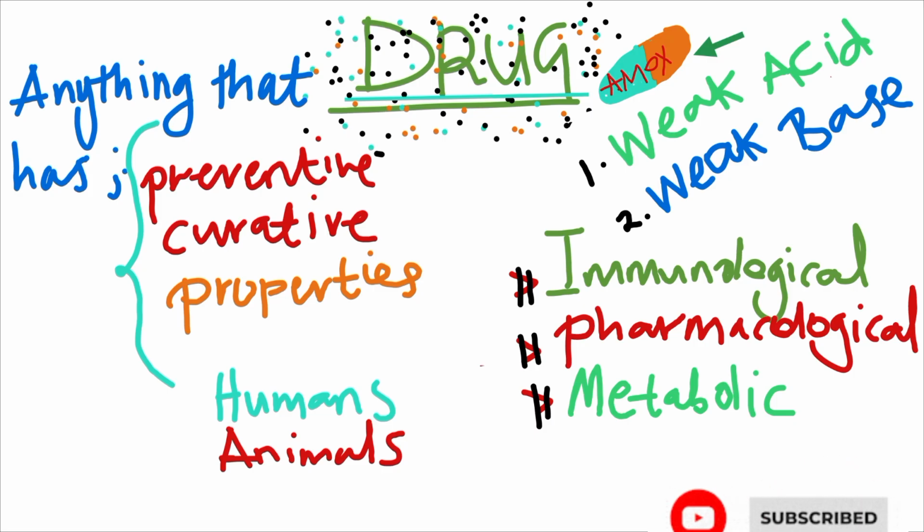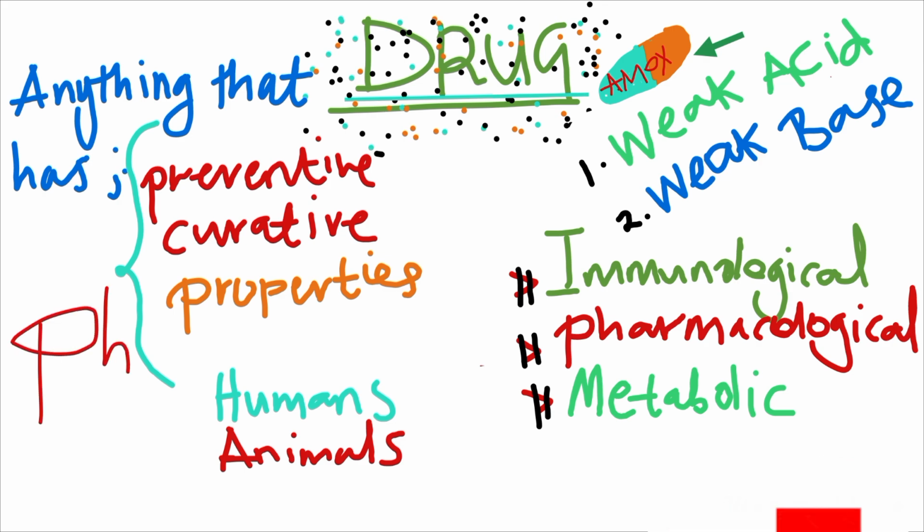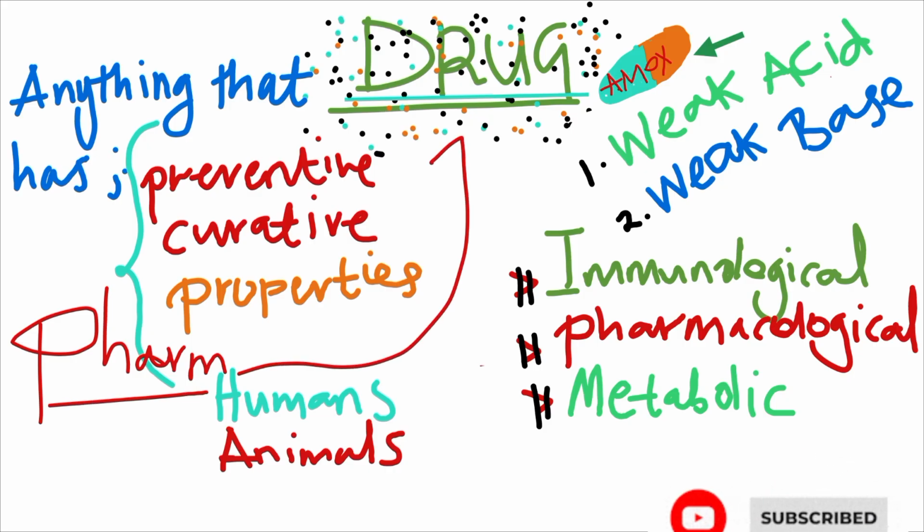Okay, so it is in pharmacology where we get to learn about drugs. What is pharmacology? Okay, so pharmacology, the word pharm simply means a drug, and the ology part simply means the study. So pharmacology is basically the study of drugs. So it is in this course, pharmacology, where students get to learn about drugs.